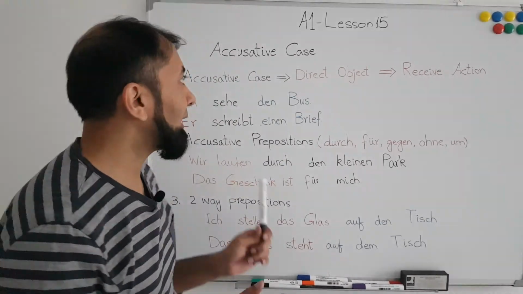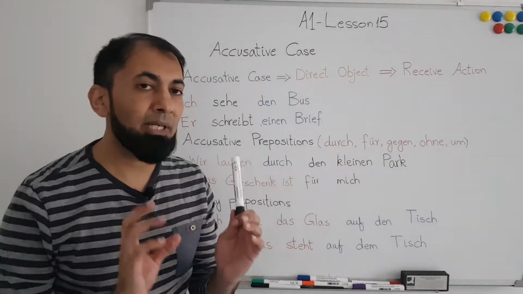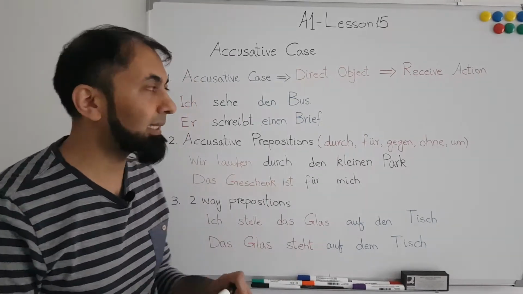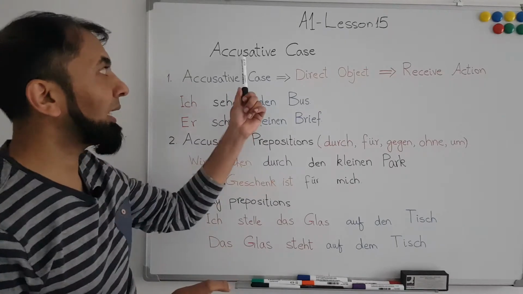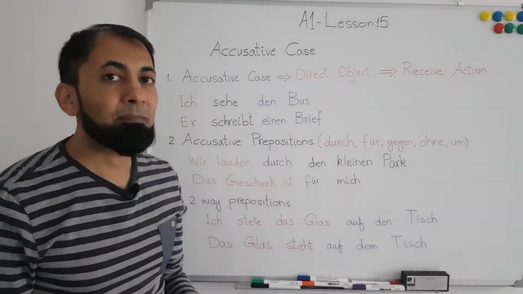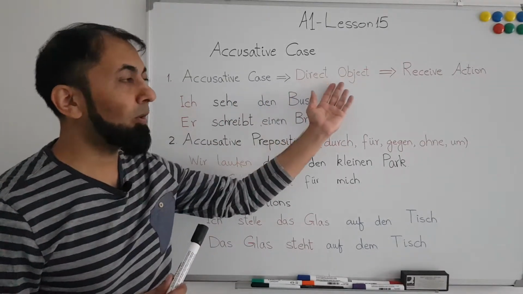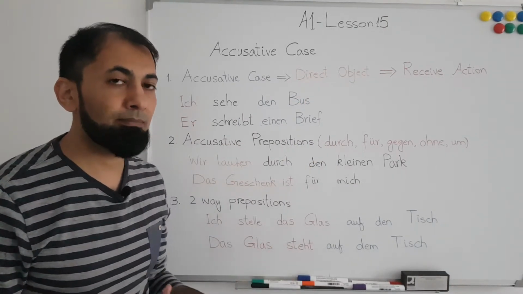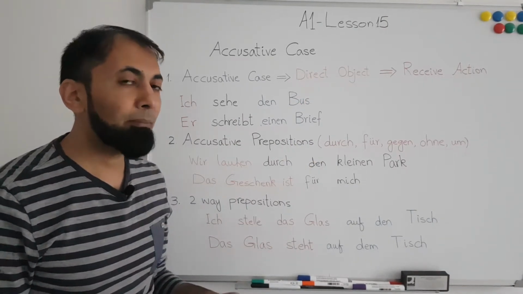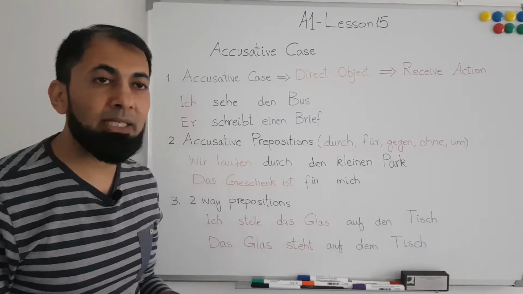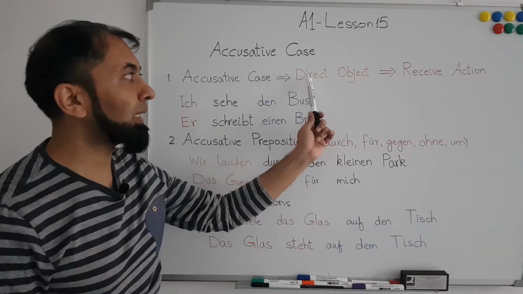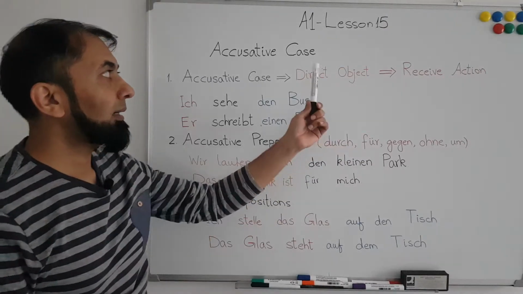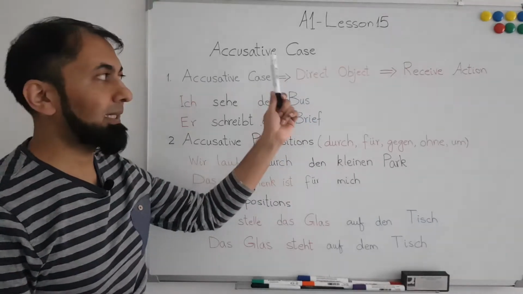Cases in the German language define a particular section of a sentence, and the section of the sentence defined by the accusative case is the direct object. Every sentence is composed of a subject, verb, preposition, direct object, indirect object, etc. So the direct object of the sentence will be in the accusative case.